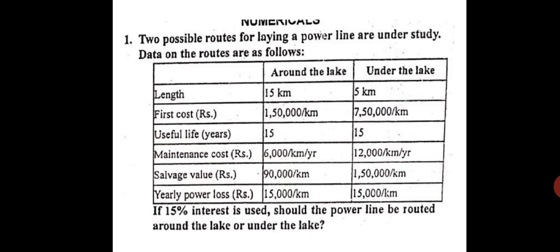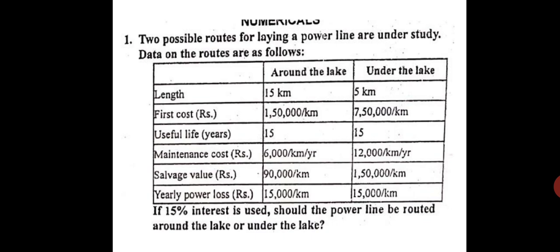And the scrap value after the life of 15 years is 90,000 rupees per kilometer for around the lake, and 1,50,000 rupees per kilometer for under the lake. And yearly power loss is 15,000 rupees per kilometer for both. If 15% interest is used, should the power line be routed around the lake or under the lake?